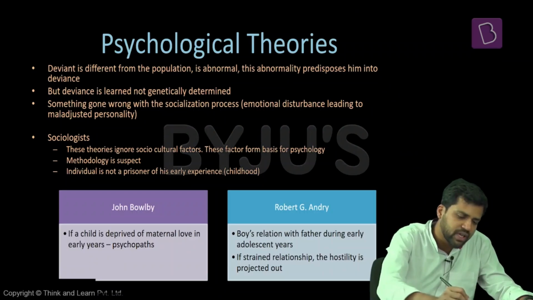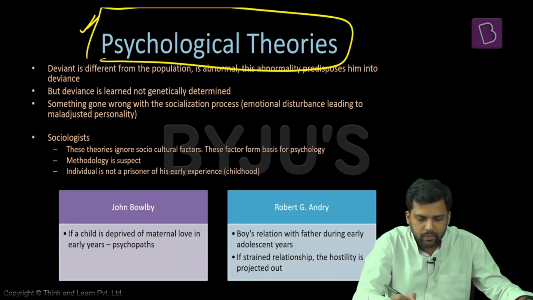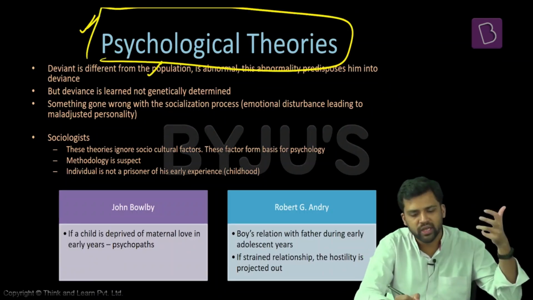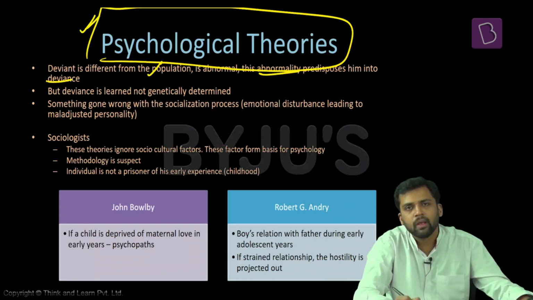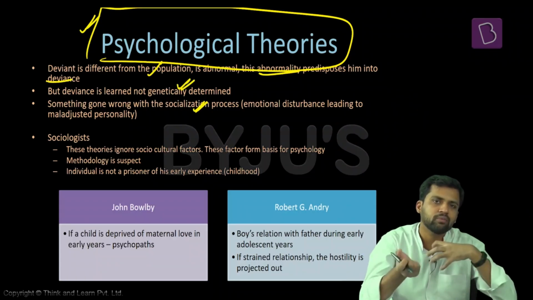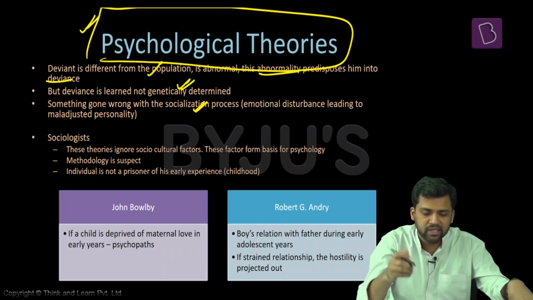Apart from these physiological theories, there are some psychological theories related to deviance. These theories also try to find the reason for deviance in the individual. They feel that those who are deviant are different from the population, they are abnormal, and this abnormality predisposes them to deviance. But they are saying it is not because of their genetic makeup. It is because of their socialization process, the way they have interacted with society. In this process, they would have learned something, or missed out on something, which leads them to exhibit these kinds of characteristics.